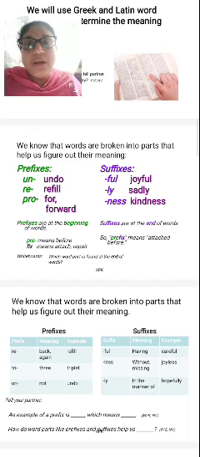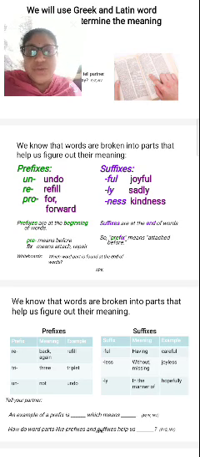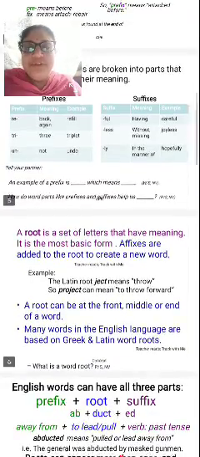What are the prefixes and what are the suffixes? We know words are broken into parts that help us figure out their meaning. So the prefixes and the suffixes will help to figure out the meaning.